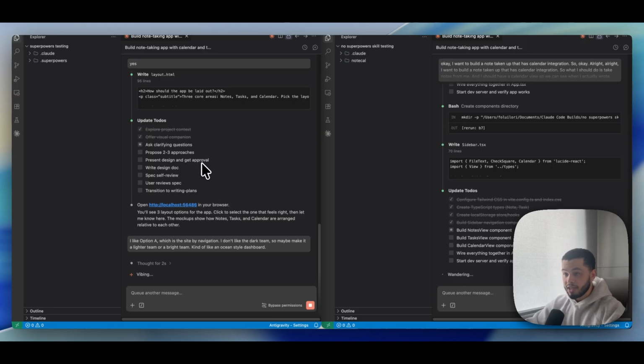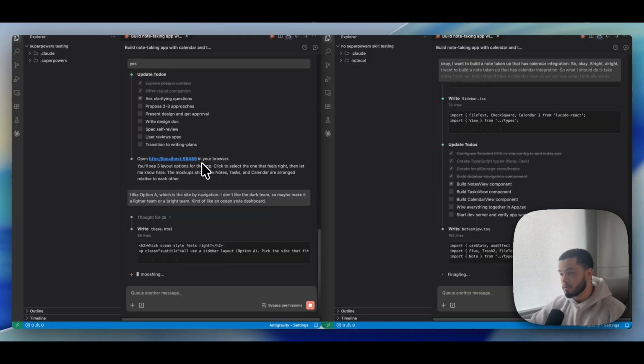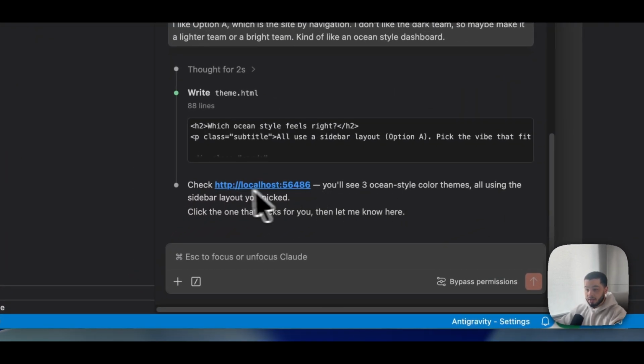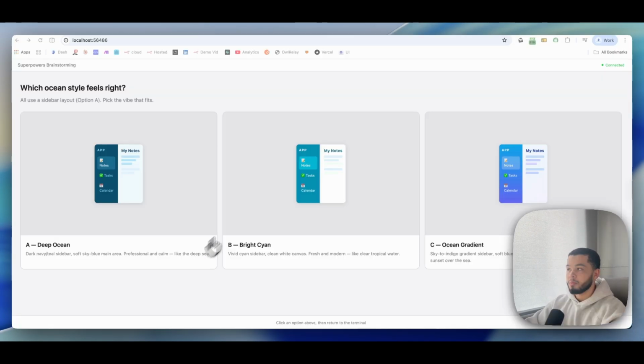On the left hand side, although it's going to be slower, it is asking us exactly what we want to build before it jumps into doing all of the code. So the output from the left hand side should be much higher quality. Now it says check that URL again. You'll see 3 ocean style color themes, all using the sidebar layout you picked. Click the one that clicks for you and let me know here. So we can go back over here to this URL and you can see we have the ocean style UI.